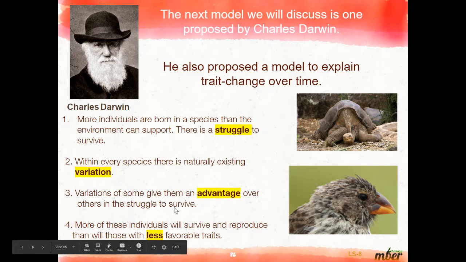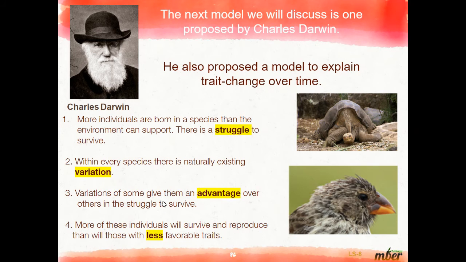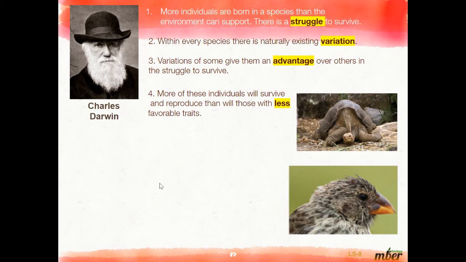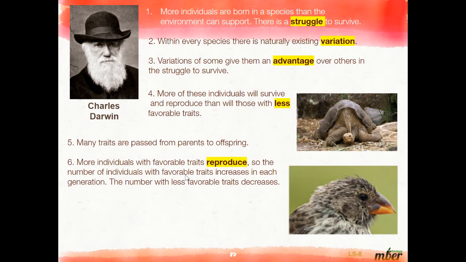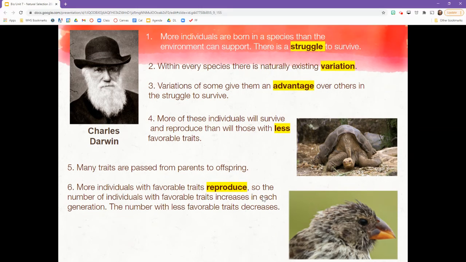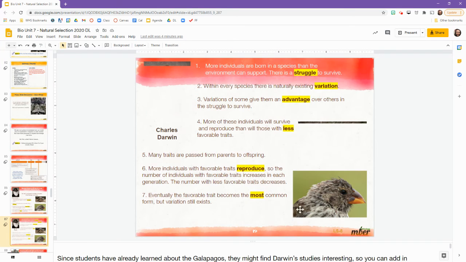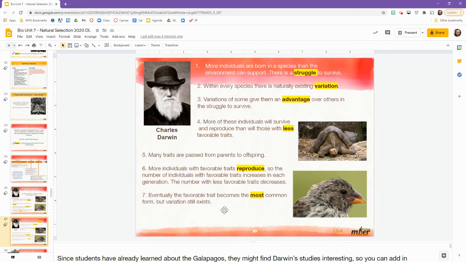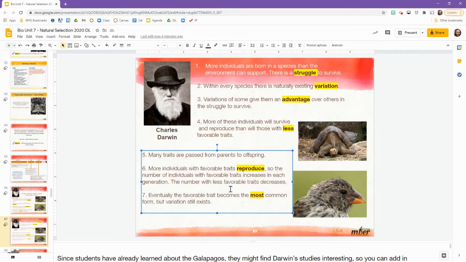More of these individuals will survive and reproduce than those with less favorable traits. Many traits are passed from parents to offspring, so the number of individuals with favorable traits increases in each generation, and the number with less favorable traits decreases. Eventually, the favorable trait becomes the most common form, but variation still exists.